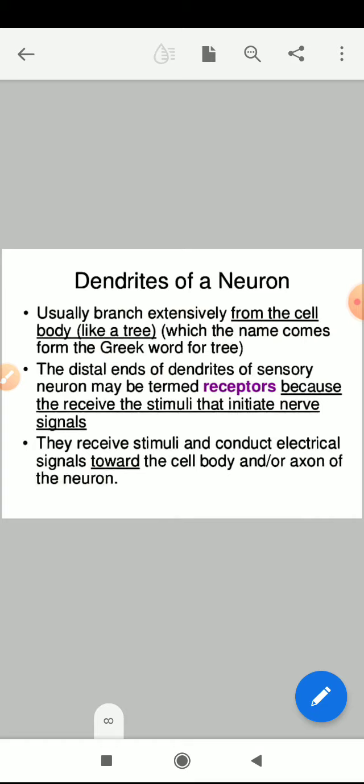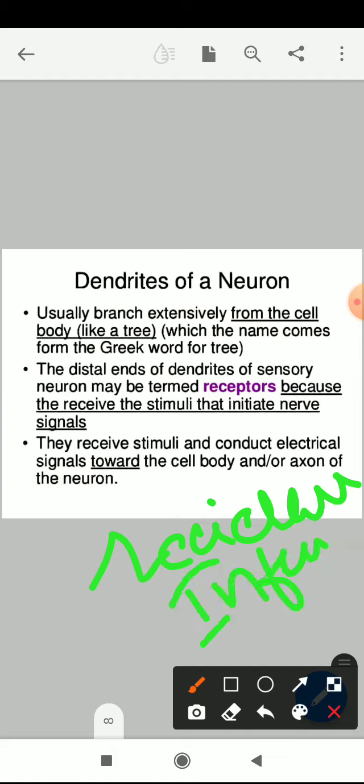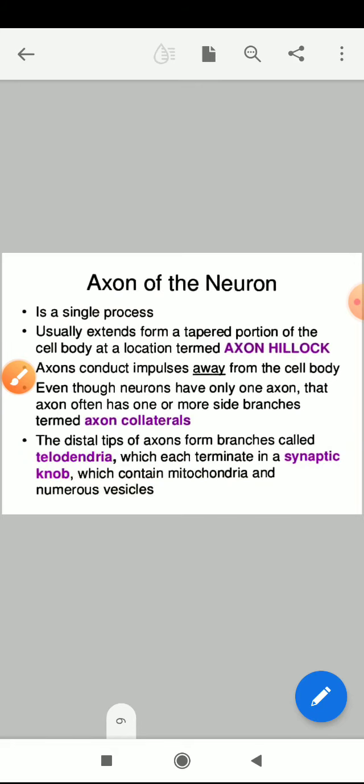So who are the receivers in the neuron? Dendrites are the receivers. What do they receive? They receive the information. And now the axon of the neuron, this is the next part. It is a single process and usually extends from the tapered portion of the cell body at the location termed the axon hillock. The axon conducts impulses away from the cell body. Even though neurons have only one axon, that axon often has one or more side branches termed axon collaterals. So this is the ending part.